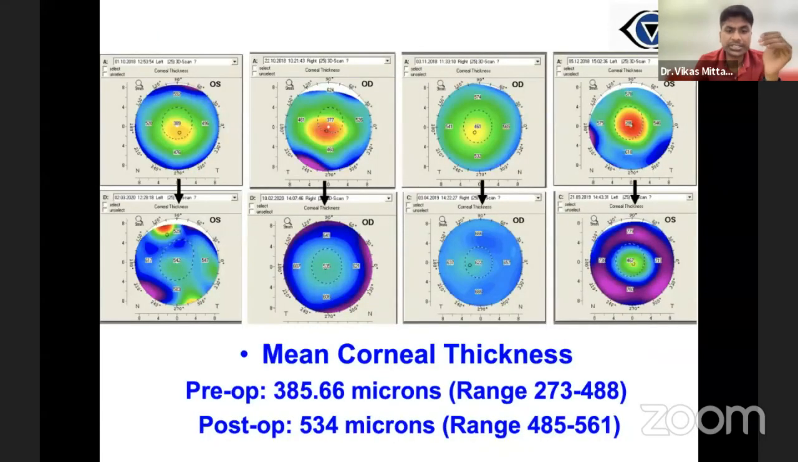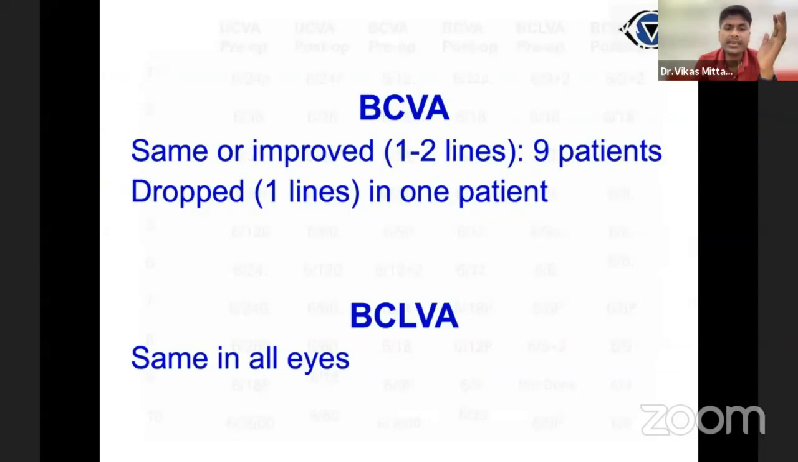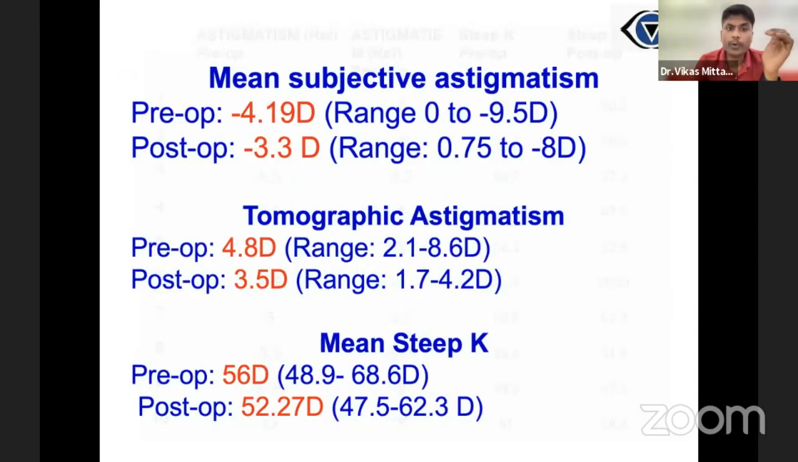Mean corneal thickness increased, and this increase was as per the thickness of the inlay that we had chosen. The BCVA was more or less the same, although it improved in I think 4 or 5 patients. Contact lens assisted visual acuity was the same in all. Topographic as well as subjective astigmatism reduced a bit.